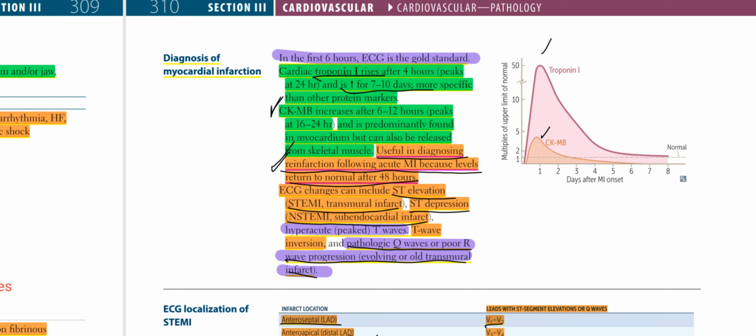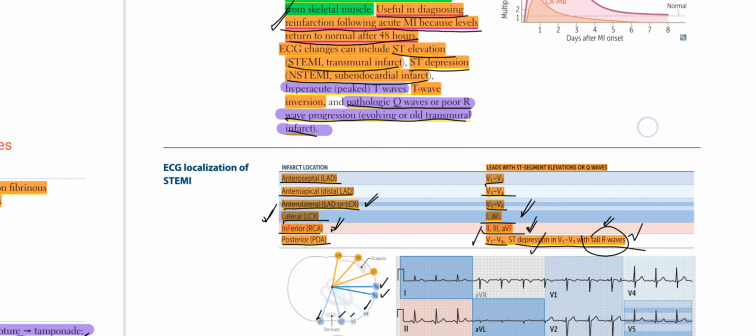CK-MB increases after 6 to 12 hours, peaks at 16 to 24 hours, and is predominantly found in the myocardium, but can also be released from skeletal muscle. It is useful in diagnosing reinfarction following acute MI, because levels return to normal after 48 hours. ECG changes can include ST elevation, ST depression, hyperacute peaked T waves, T wave inversion, pathologic Q waves, or poor R wave progression that would indicate an evolving or old transmural infarct.